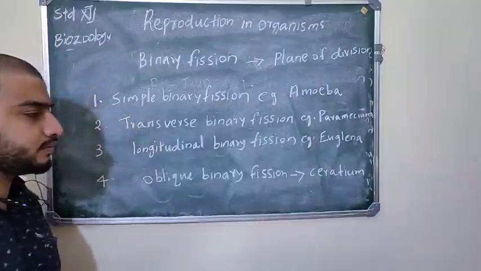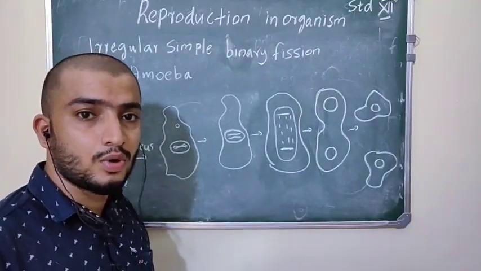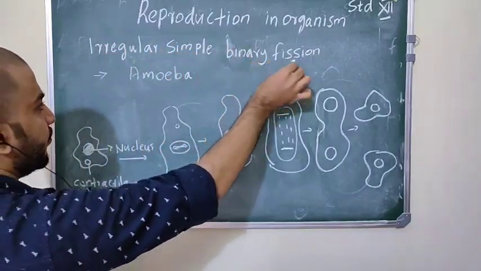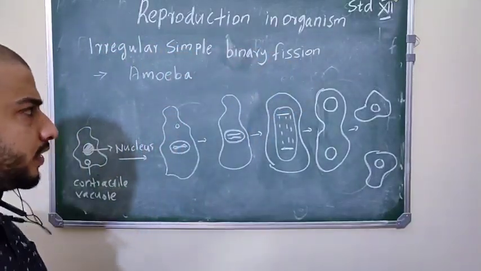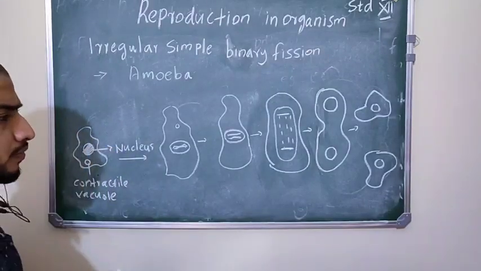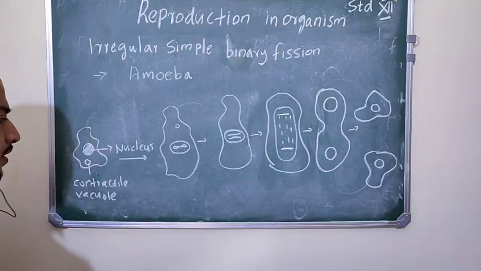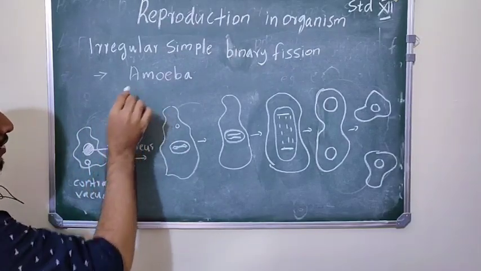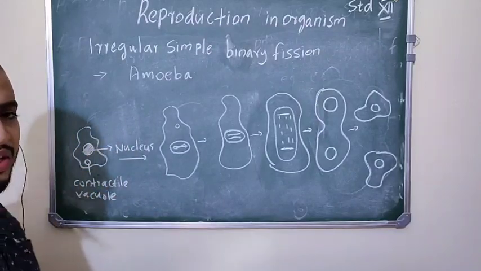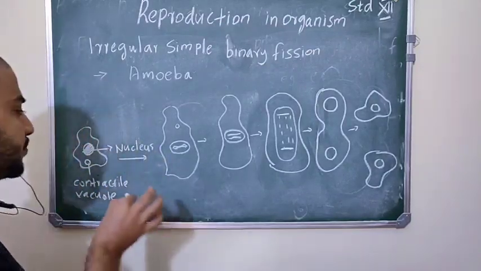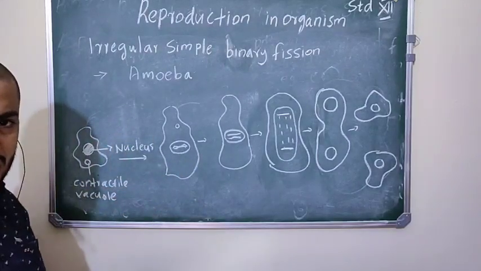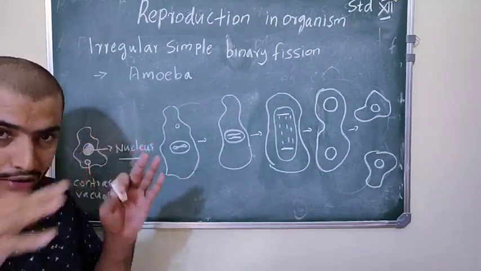Okay. Next we are going to discuss the first type of binary fission, irregular simple binary fission. It is present in amoeba. Amoeba, you know, is an irregular shaped unicellular organism. If we check binary fission in amoeba, the plane of division is very hard to observe, because amoeba has an irregular shaped cell.